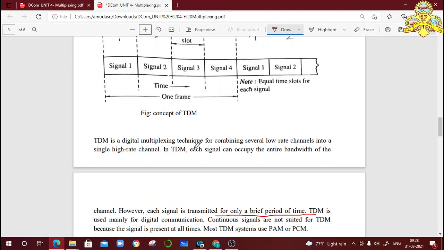TDM is a digital multiplexing technique. FDM is an analog multiplexing technique and TDM is a digital multiplexing technique for combining several low rate channels into a single high rate channel. In TDM, each signal can occupy the entire bandwidth of the channel. You observe here, the entire bandwidth, the whole bandwidth is used for all the signals. Bandwidth is not divided. But in FDM, bandwidth is divided.